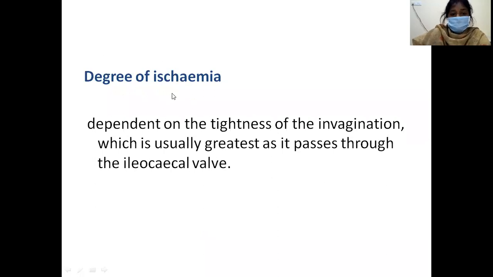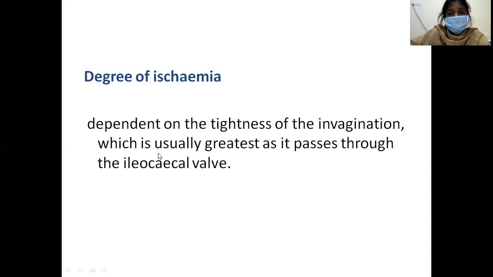So, degree of ischemia. Once the bowel invaginates or telescopes into the lumen of the other bowel, the ischemia depends upon the tightness of the invagination. It is usually greatest as it passes through the ileocecal valve.